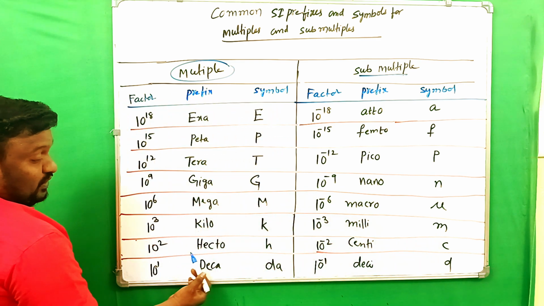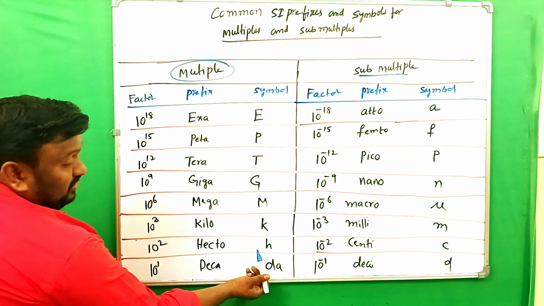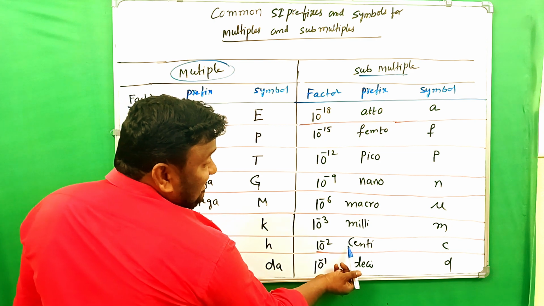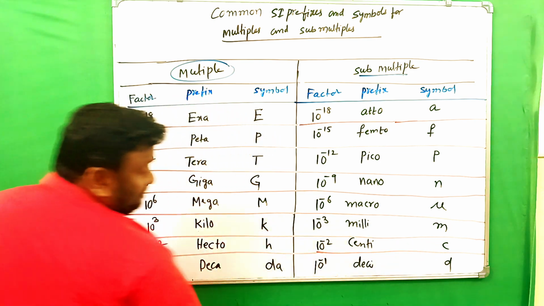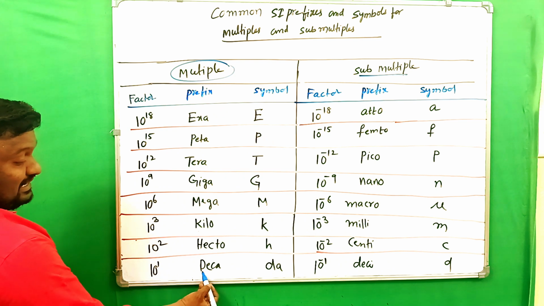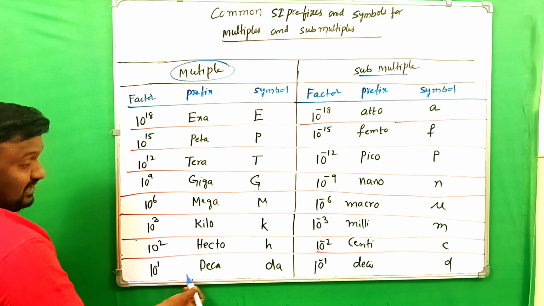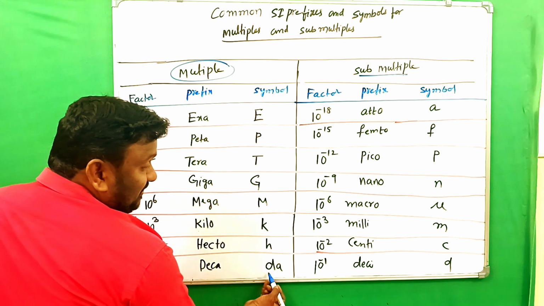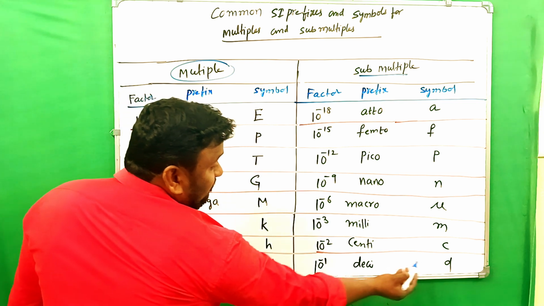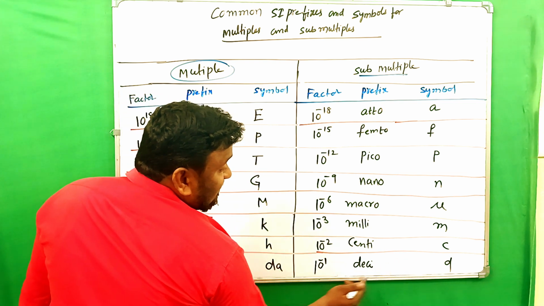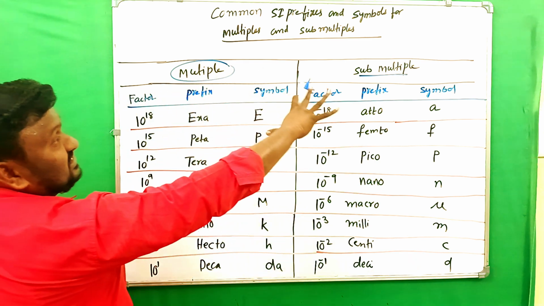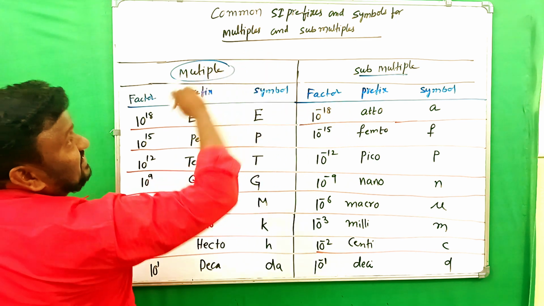And 10 to the power of 2, hecto, symbol is H. 10 to the power of minus 2, centi, symbol is small c. And 10 to the power of 1, deca, symbol DA. And 10 to the power of minus 1, deci, it is small d. So these are the multiples and submultiples we are going to use in SI.